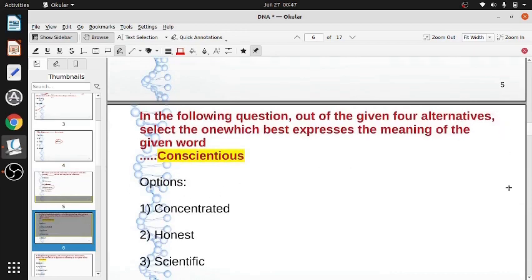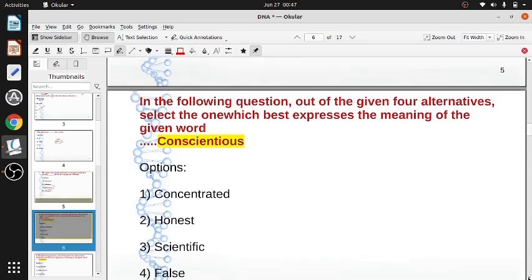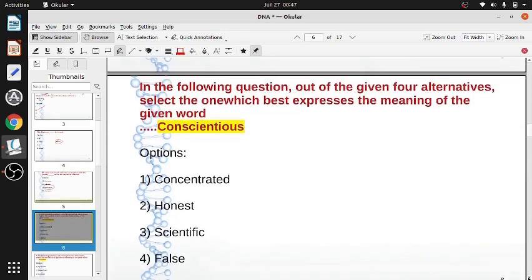Now, this sentence, out of the given 4 alternatives, select the one which best expresses the meaning of the given word conscientious. Now, conscientious comes from conscience, not conscious. Not conscious. Conscious is different. Conscious, unconscious. That is, unconscious would be senseless. He fell down unconscious. It's not conscious. It is conscience. Conscience we call in Bengali bibek. What you call bibek is conscience.